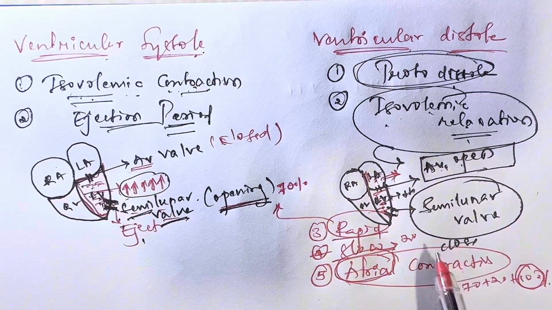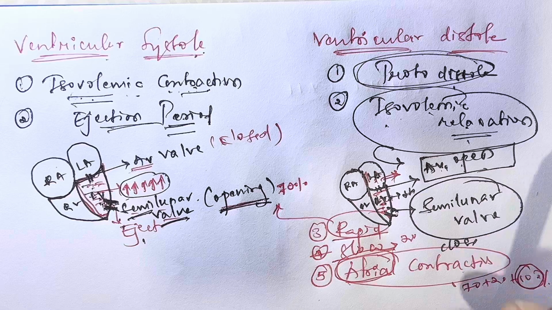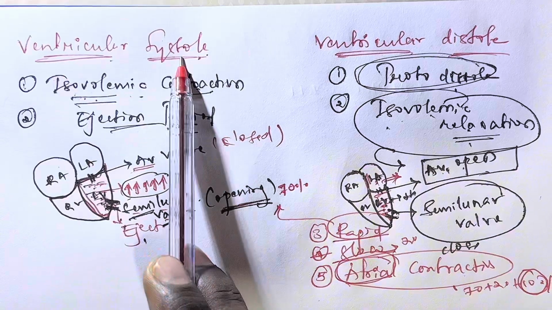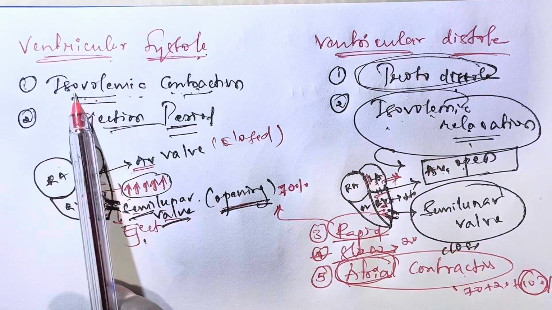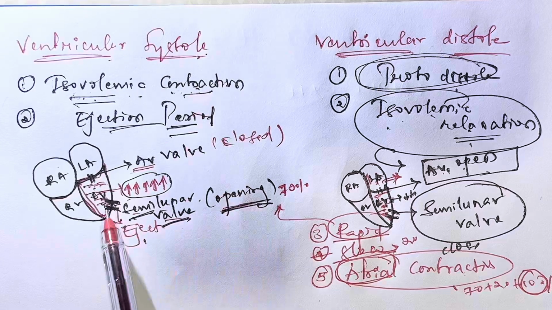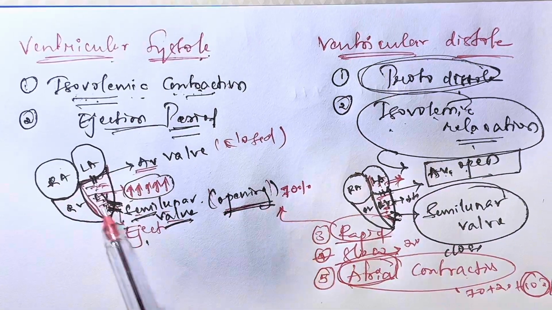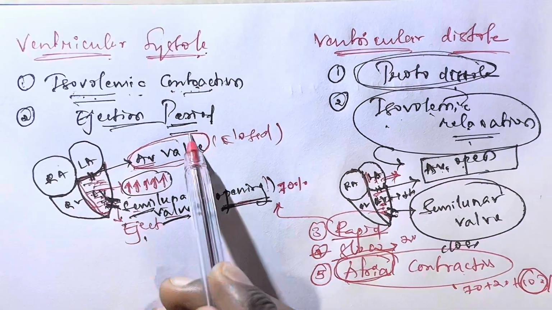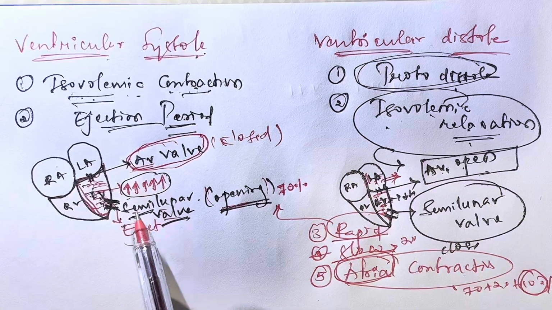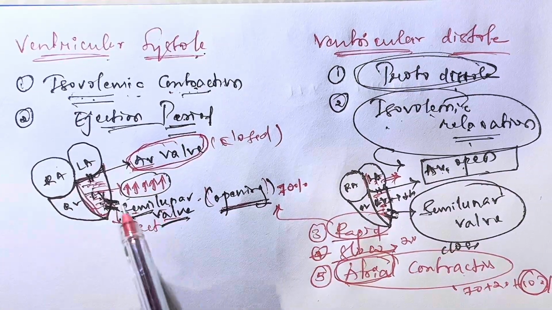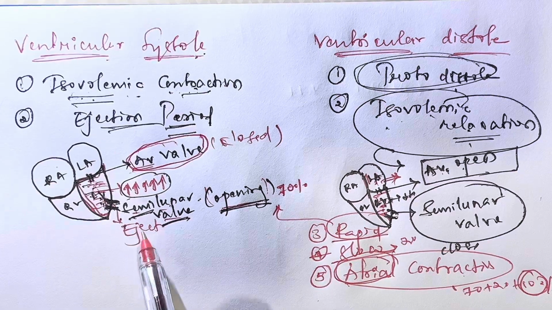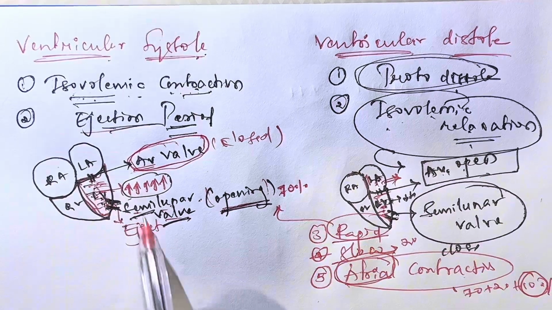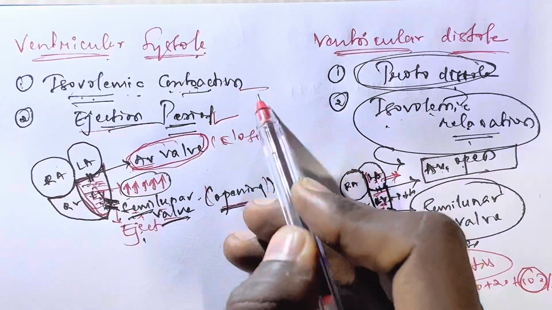Okay, I'll try once again. Just listen carefully. One is ventricular diastole, one is ventricular systole. Ventricular systole means the isovolumic contraction and the ejection period. In the isovolumic contraction, the semilunar valve will be open because the pressure increases in the left ventricle due to closing of the AV valve. After that, the AV valve will be closed and the opening of the semilunar valve causes the ejection of blood from the left ventricle to the aorta. Ejection period means the blood has been ejected from the left ventricle to the aorta. So these both will be over.